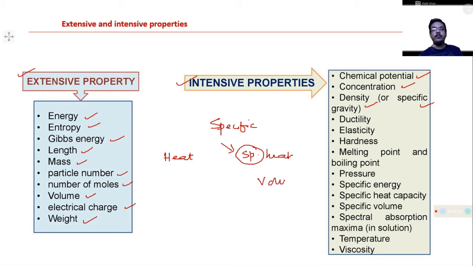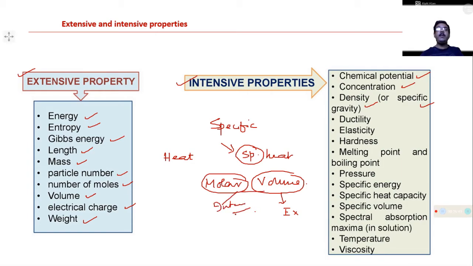The volume is an extensive property, but the molar volume, that is an intensive property. If the moles or the amount is fixed, then those properties should be termed intensive properties.